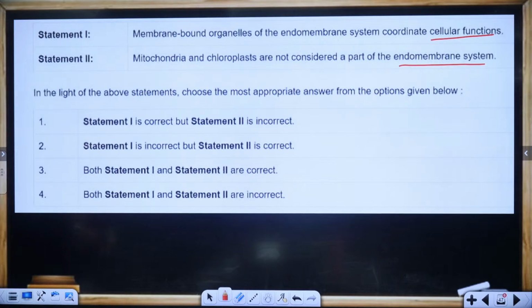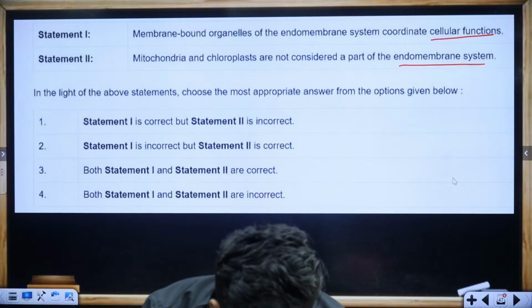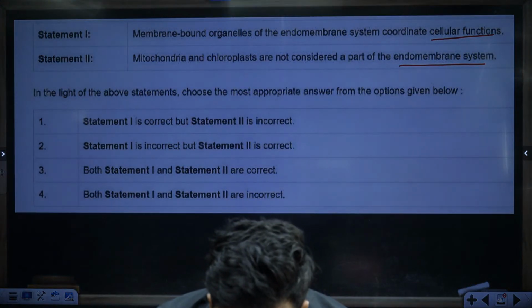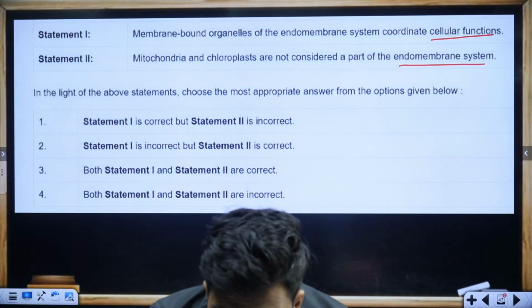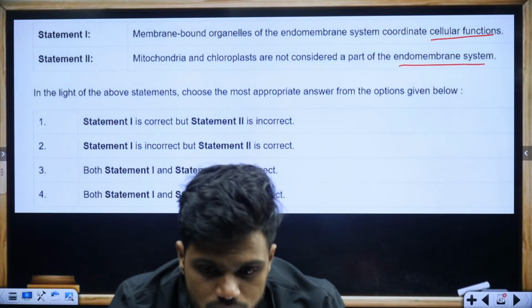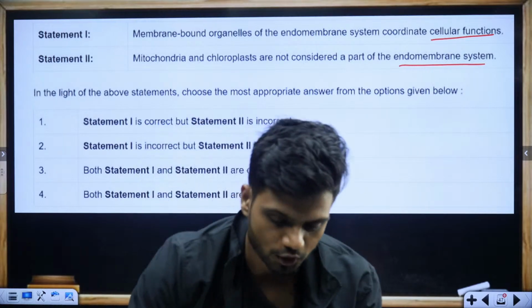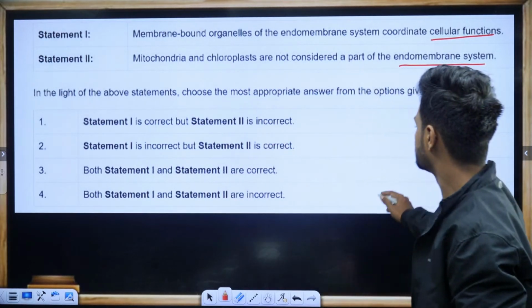First one is correct, second one is correct. So obviously, both statements 1 and 2 are correct here. One second, students. 1 and 2 are correct.